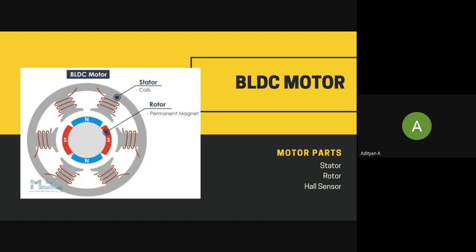N stands for north and S stands for south, the north and south poles. And the stator consists of coils arranged as shown in the picture. These coils act as electromagnets when they're energized. We'll get to that part later when we understand the working of BLDC. Another part that is present in a BLDC motor is the Hall sensor. The working of the Hall sensor we'll get into in detail in the next few slides.